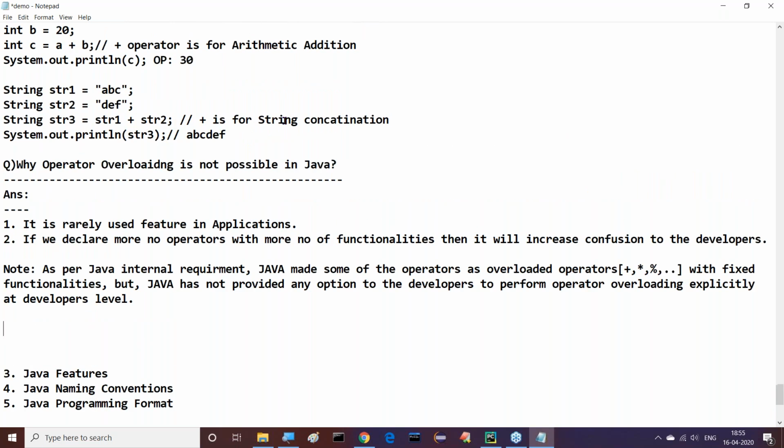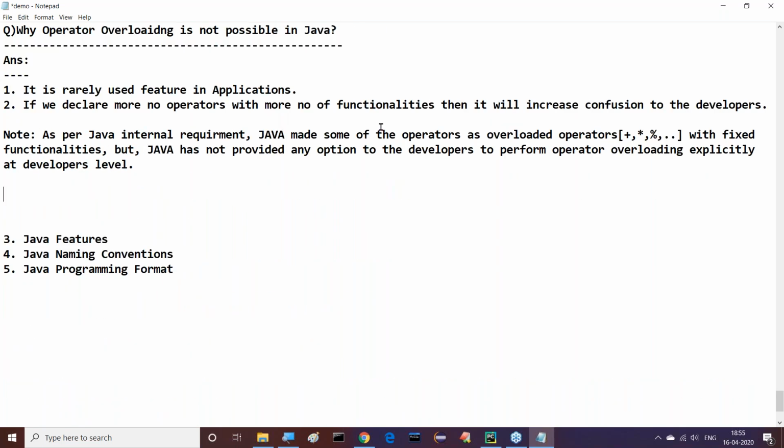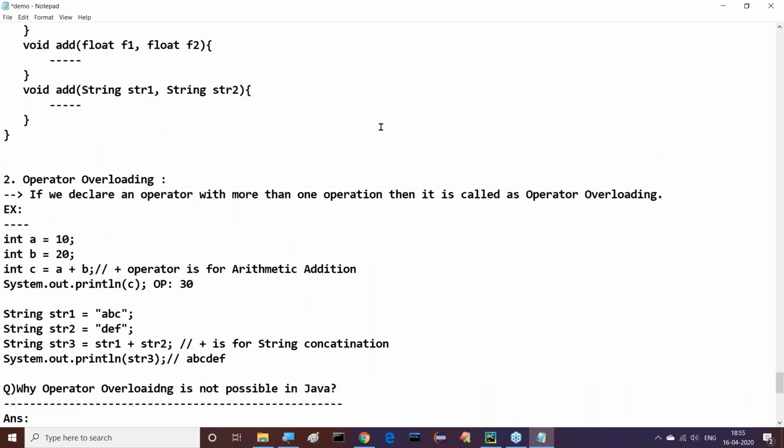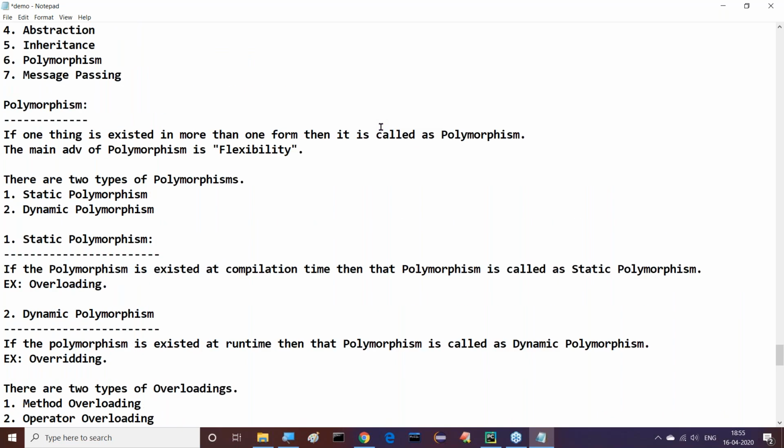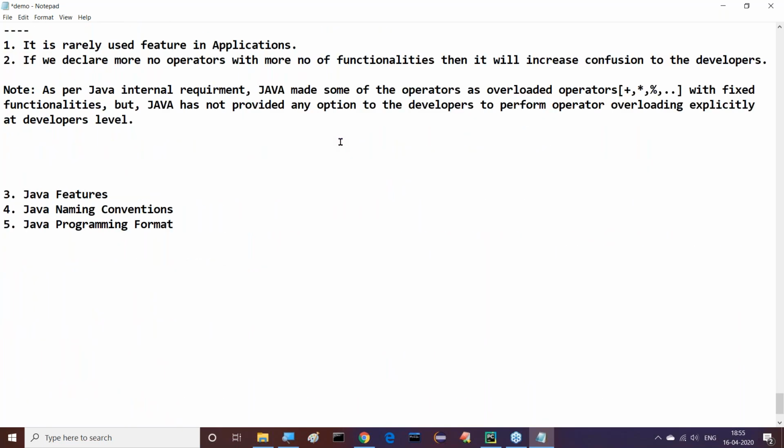After completion of this operator overloading point, another difference is, I think this is the sixth difference, right? Now the seventh point, guys, observe this. All of you listen carefully. Whenever we are developing an application, we are unable to do operator overloading. Not possible for us. But internally, Java has some predefined operators as overloaded operators. Leave it anyway. Now coming to the next point.